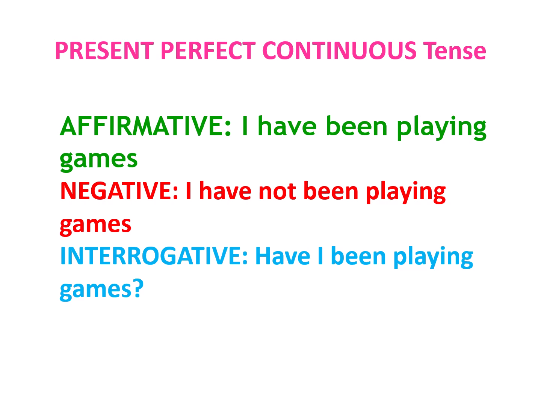Let's look at the present perfect continuous tense. The affirmative form is, I have been playing games. The negative becomes, I have not been playing games. And the interrogative is, have I been playing games? This tense is used to show actions that started in the past and are still continuing or were recently stopped.